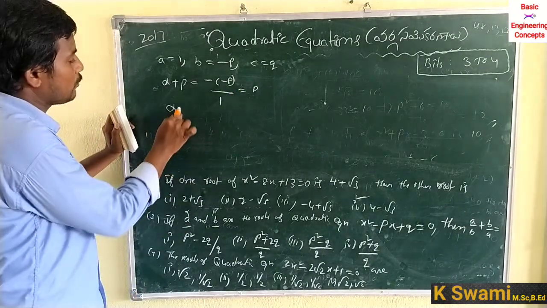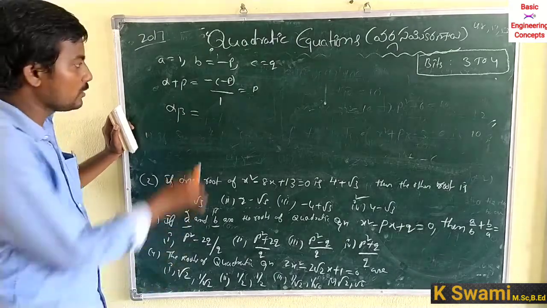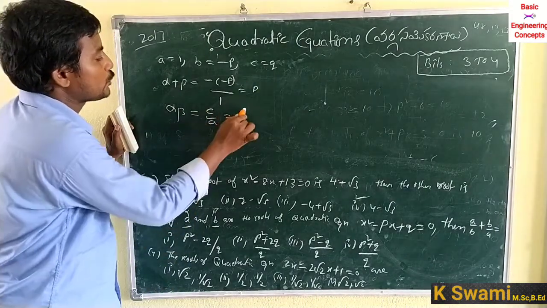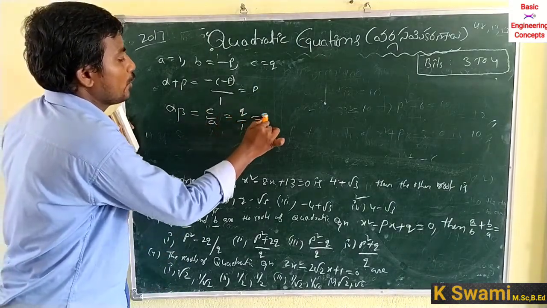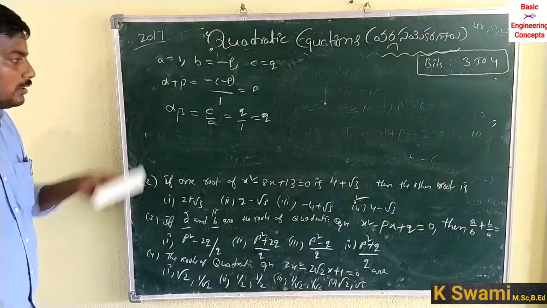And the product of the roots alpha into beta is equal to c by a, which means q by 1, is equal to q.